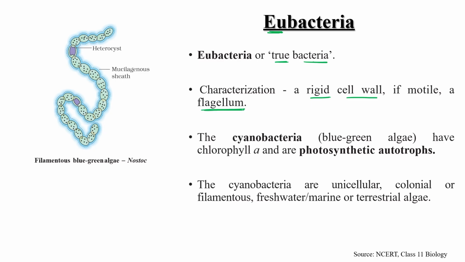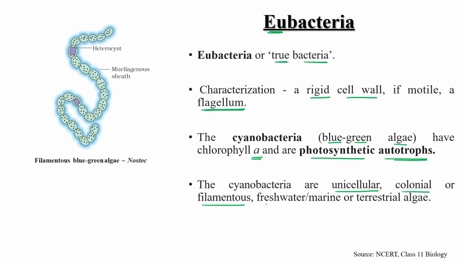Okay, so the cyanobacteria, which are popularly known as blue-green algae, have chlorophyll A, and these are photosynthetic autotrophs. Cyanobacteria are unicellular, colonial, or filamentous.